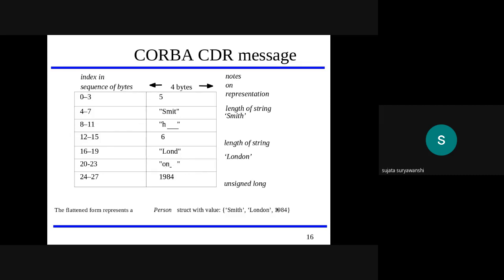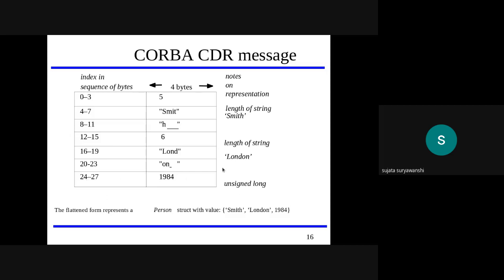Then the last one is the year, 1984. We simply use this complete number, because it has a length of 4, to store at location 24 to 27.